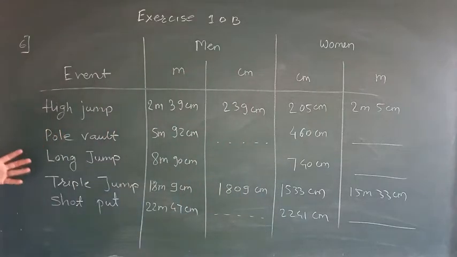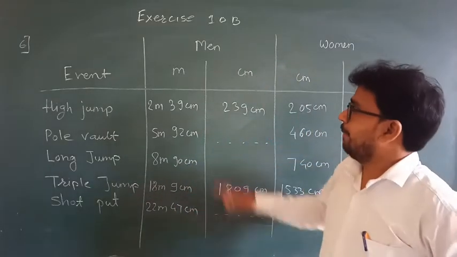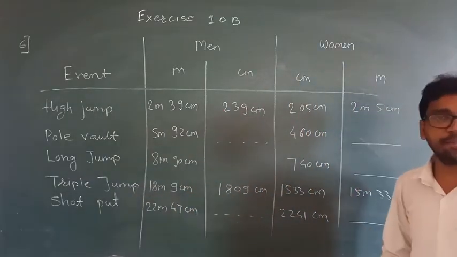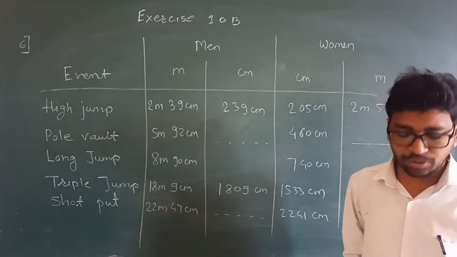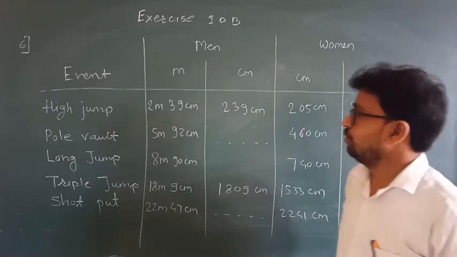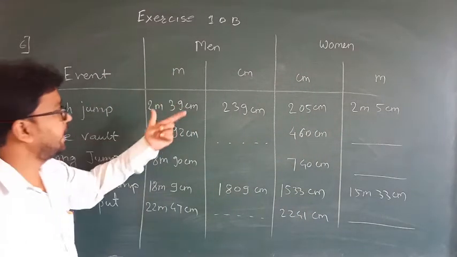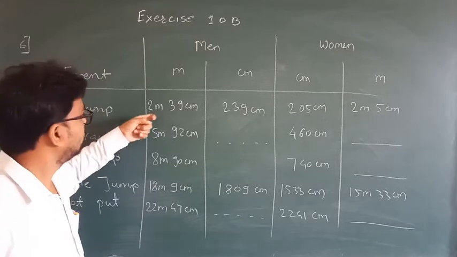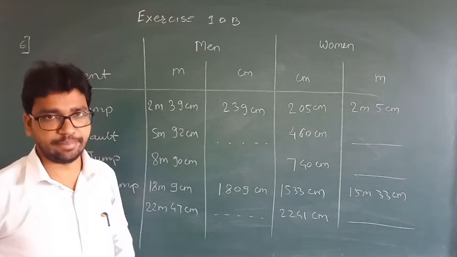So, 5 events are there: high jump, pole vault, long jump, triple jump, and shot put. It is for men's and women's. Okay, it is given in meter and centimeter as well as centimeter and meter. Now we have to complete this table, and after that, some questions are there. Okay, we have to give the answers of that. So, first of all, we see that in high jump, the men's jump 2 meter 39 centimeter, which is equal to 239 centimeter.